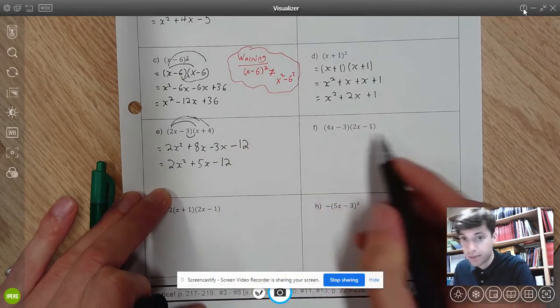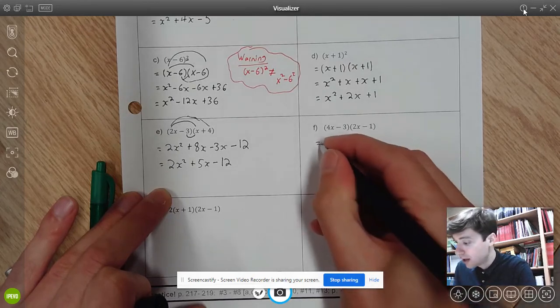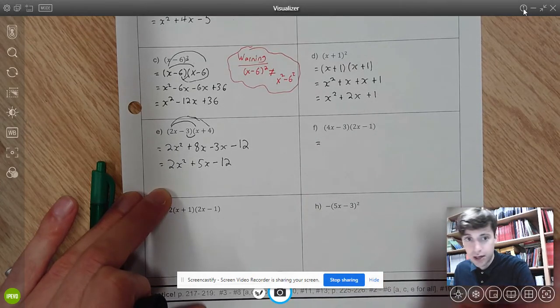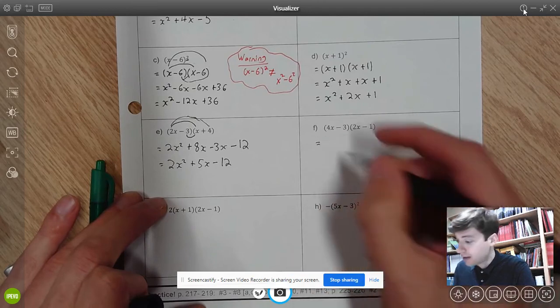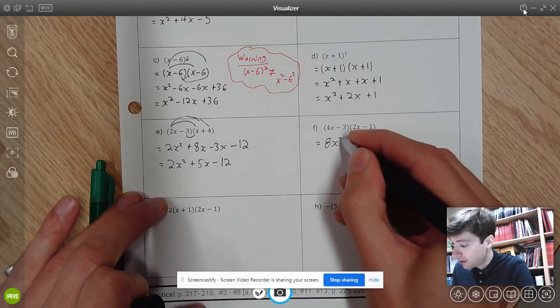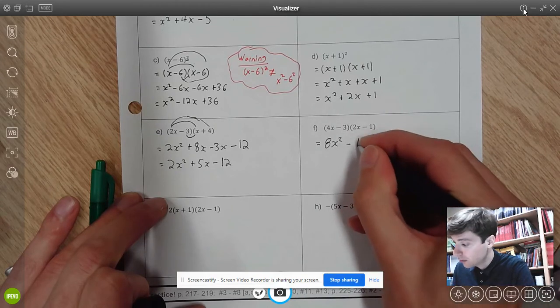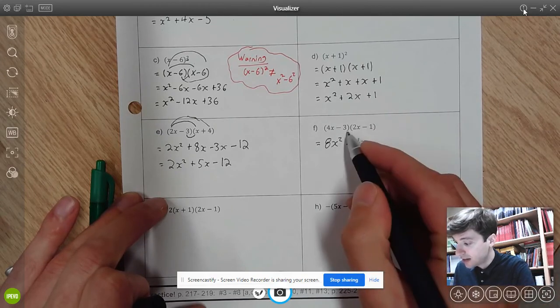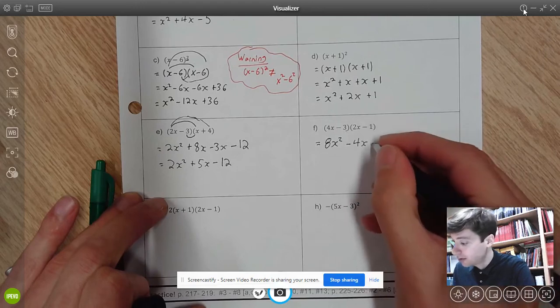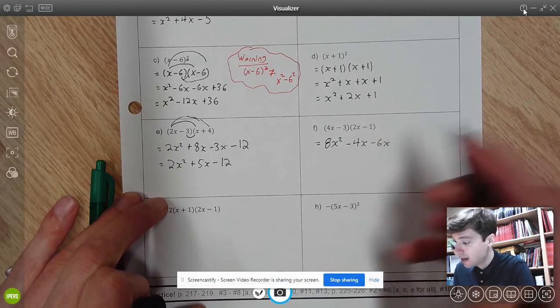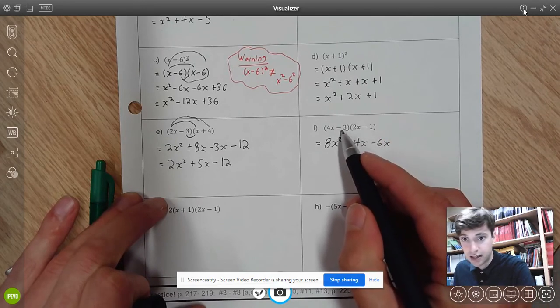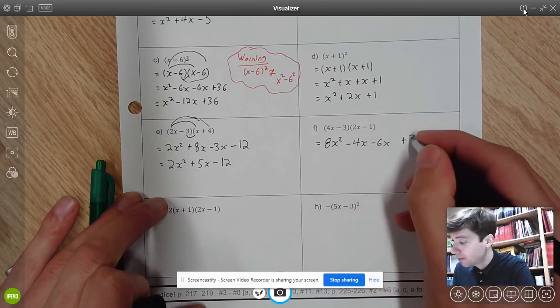And we'll do one more similar example. I've got coefficients on both x's, so let's just be a little bit careful. And again, you might want to stop the video and try this on your own first. 4x times 2x is 8x squared. That's first. Then outside is 4x times negative 1, minus 4x. Inside, negative 3 times 2x is negative 6x. And then last, so it's the last term in each bracket, negative 3 times negative 1 is plus 3.